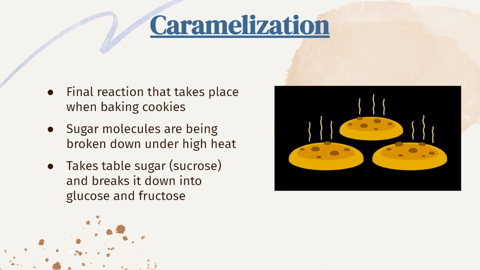So the next reaction I have is caramelization. And we can see this taking place in cookies. And this is actually the final reaction that takes place when baking cookies. And so this is when sugar molecules are being broken down under high heat. And this takes place inside the cookie at 356 degrees Fahrenheit. And so under this high heat, the sucrose molecules, or the table sugar, is being broken down and is being formed into smaller molecules of glucose and fructose.